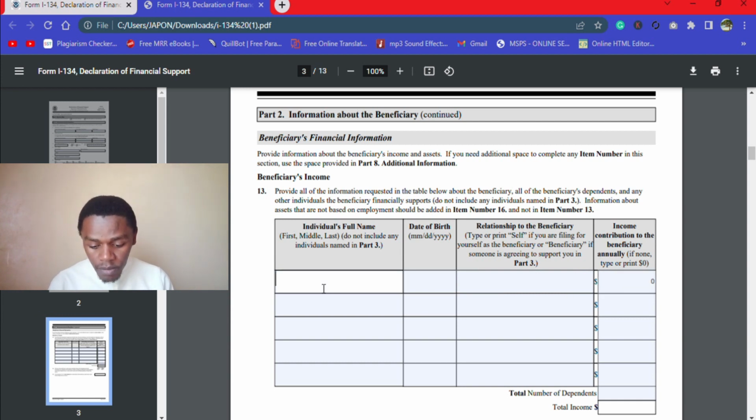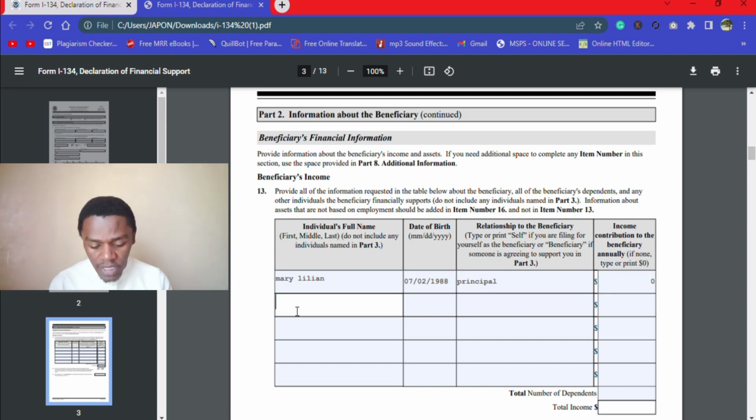For example, you can say Mary Lillian, and then you put the date of birth, starting with month, let's say 7th, and let's say 2, and then let's say year, like that. And then you put, this is the principal applicant, and then you put a 0 there.